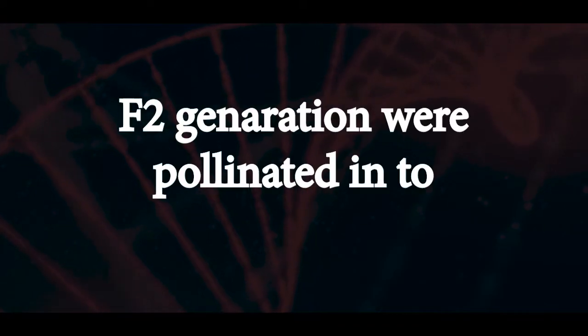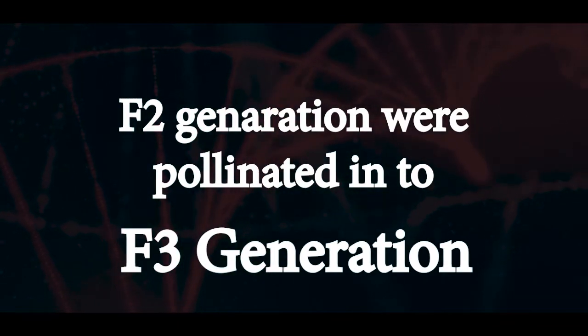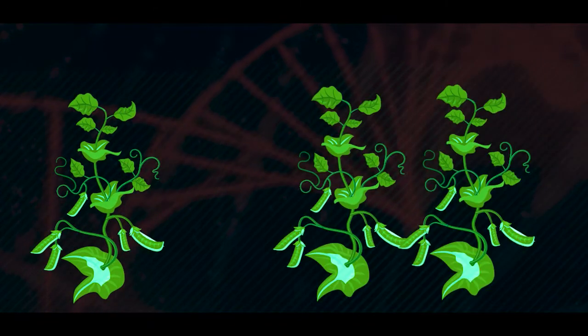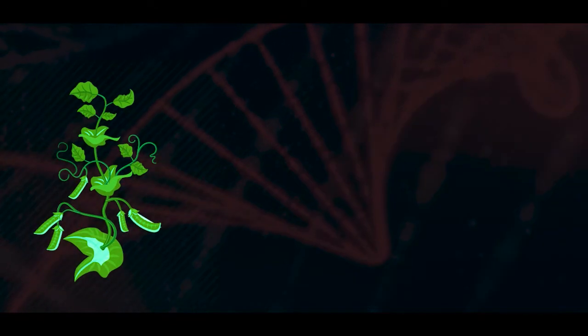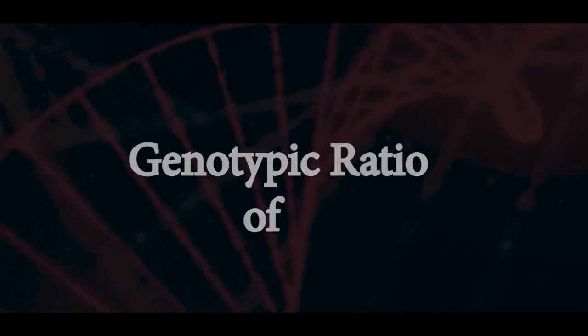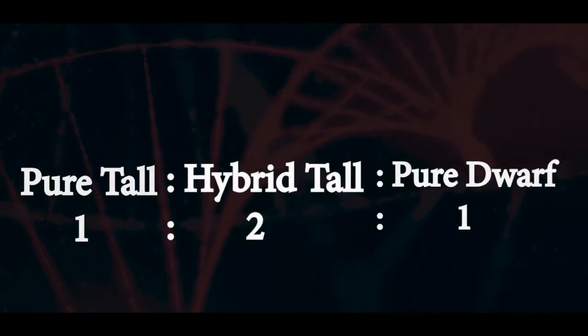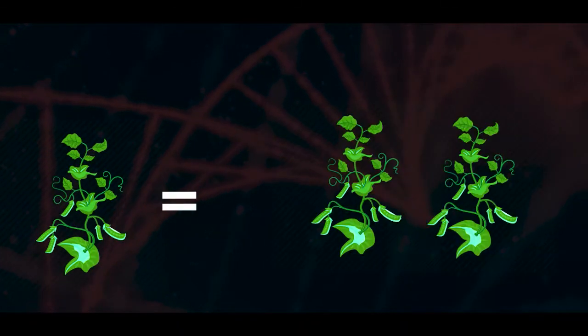When the obtained pea plants of F2 generation were self-pollinated, in F3 generation it was found that pure tall pea plant of F2 generation produced tall plants only. Hybrid pea plants produce both tall and dwarf in the ratio 3:1. That is, genotypic ratio of pure tall, hybrid tall, and pure dwarf pea plants was 1:2:1. The dwarf plant produced only dwarf pea plants.